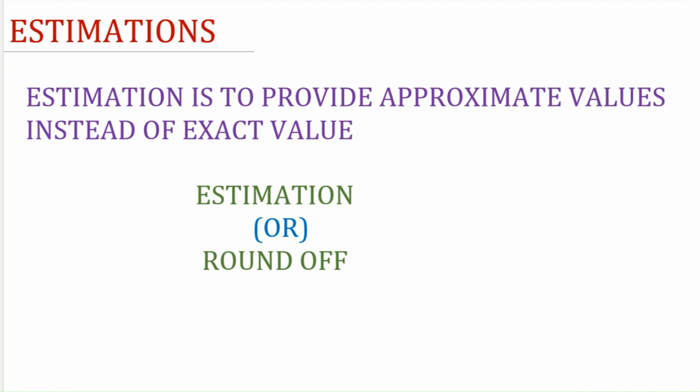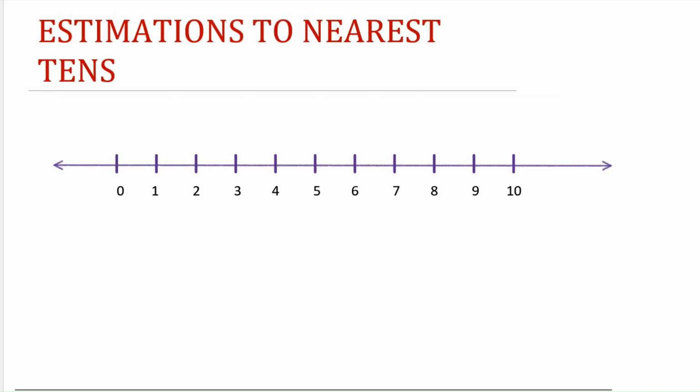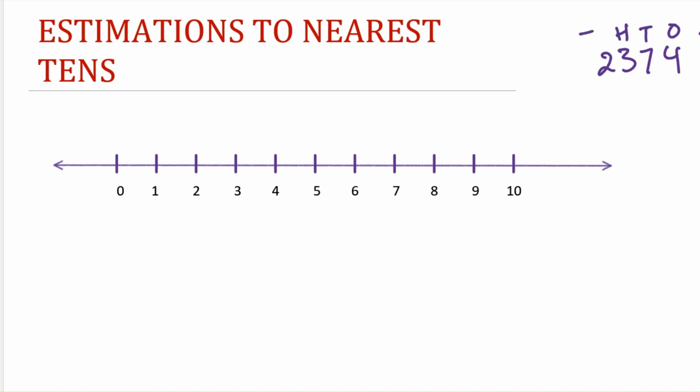We understood that estimation is an approximate value and it is not an exact value. Estimation is also called round off. To estimate any value, first we have to know the place values for the number. For any given number, say 2374, we have place values from the right: ones, tens, hundreds, and thousands. A number will be estimated to a nearest place value.